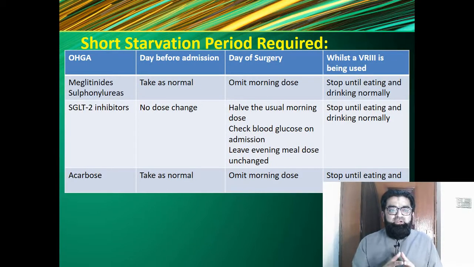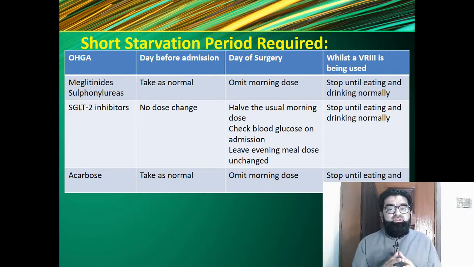Similarly, consider a patient undergoing surgery that requires a short starvation period, and the patient is on oral hypoglycemics. These are the different oral hypoglycemics and these are the parameters. For example, a patient is on a sulfonylurea. The day before admission, the patient should take the normal dose of sulfonylurea.